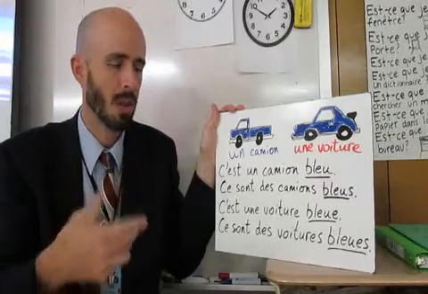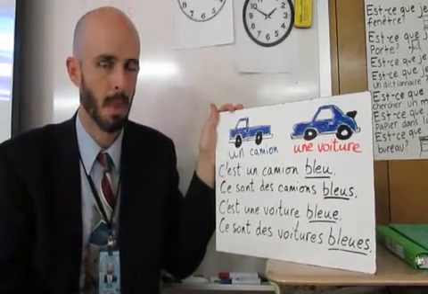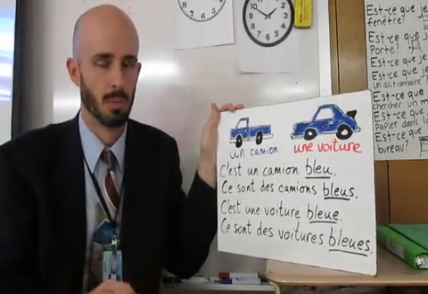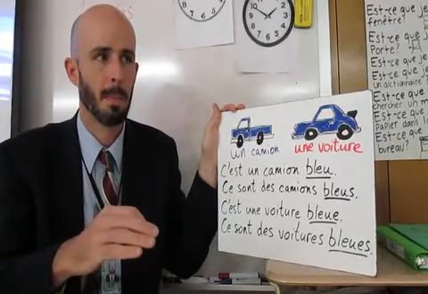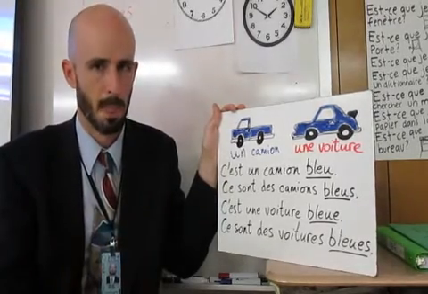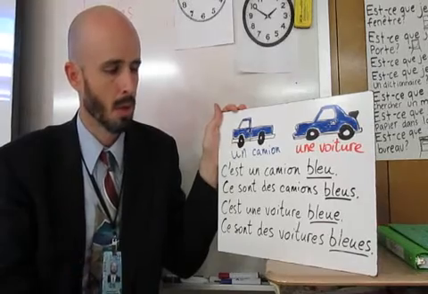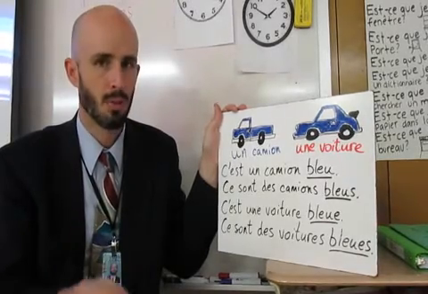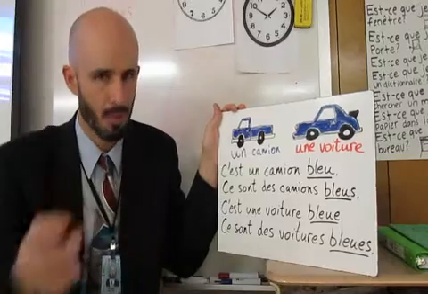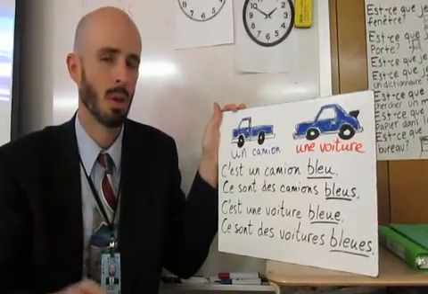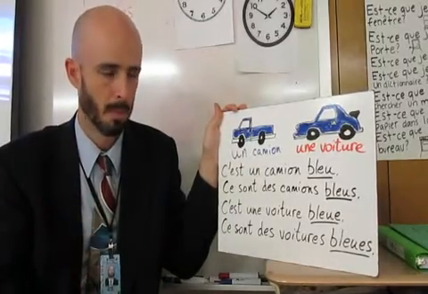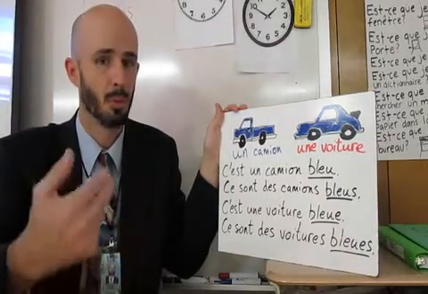The last thing was adjective placement. What you need to know is that in general, adjectives in French come after the noun they modify. Again, we said in English they come before.